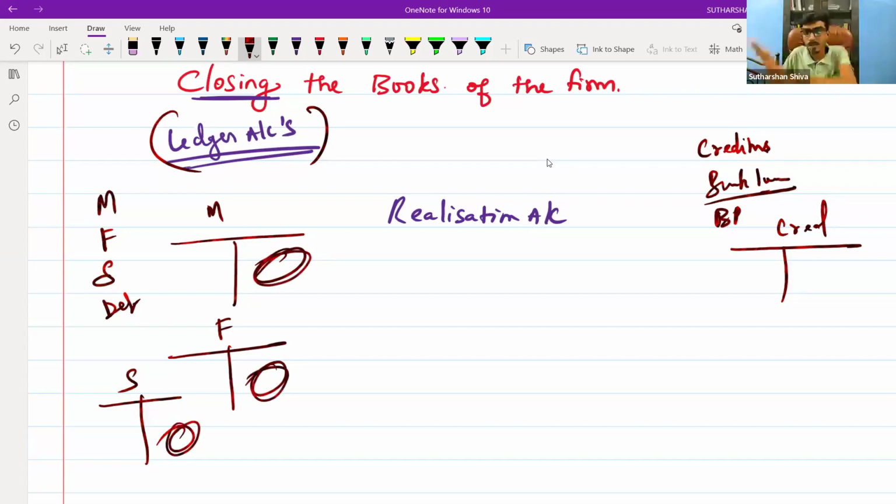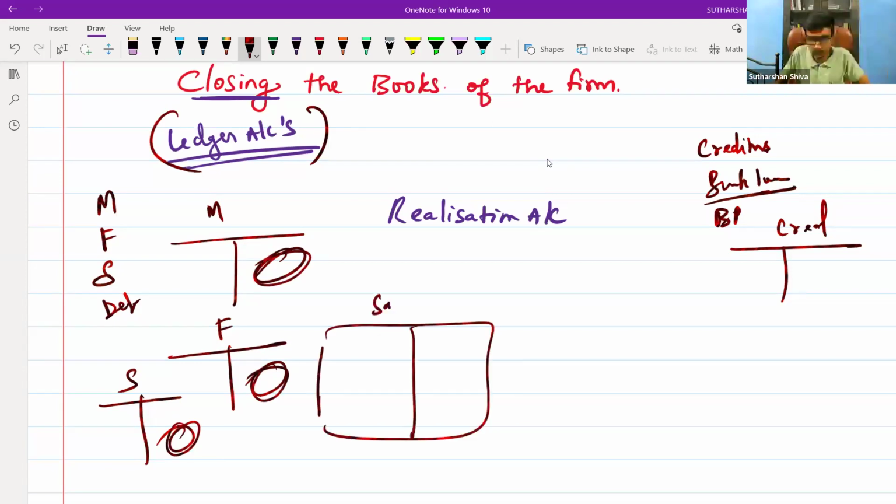The partnership will have a number of assets. They individually close all the ledger balances and prepare one register, known as a sales register. In the sales register they will enter: machinery, profit 10,000; furniture, loss 2,000; stock, profit 5,000. Like this, they may prepare. Is it not necessary to open a realization account?